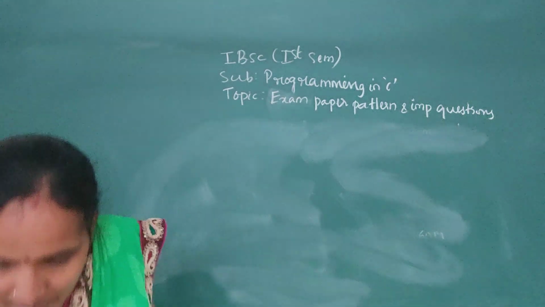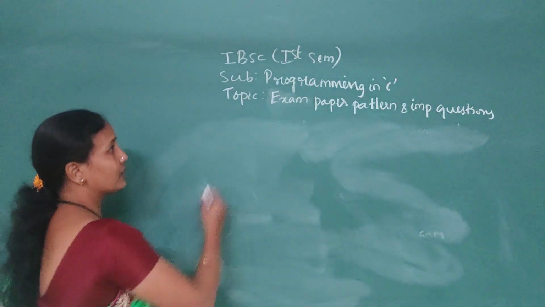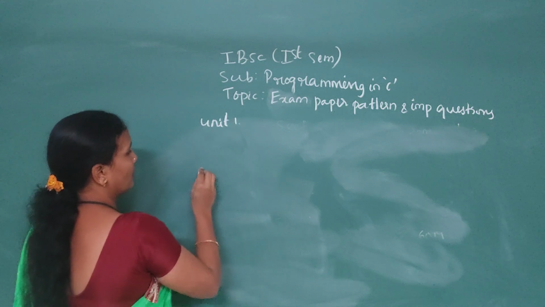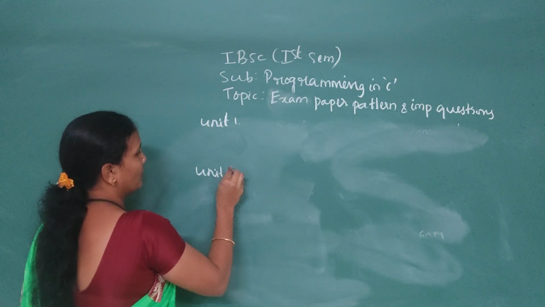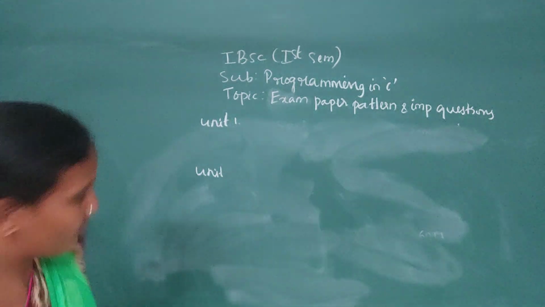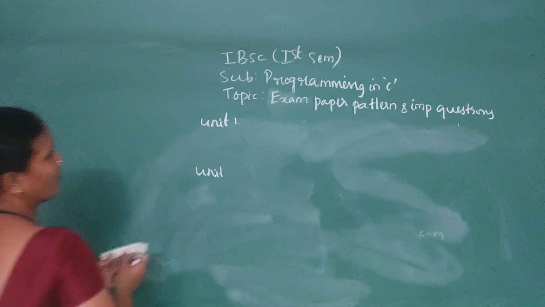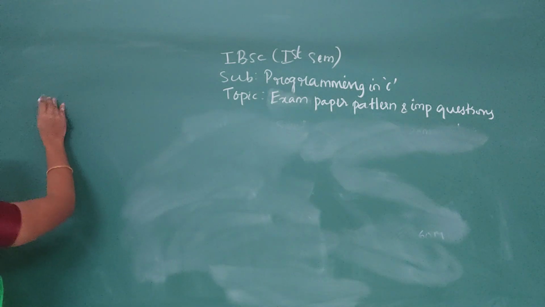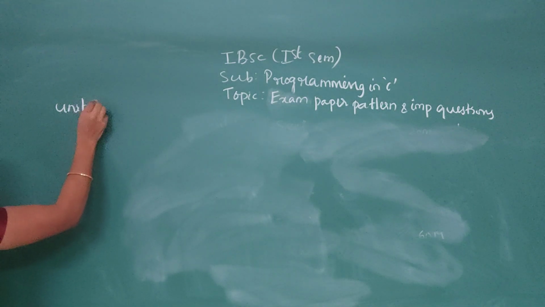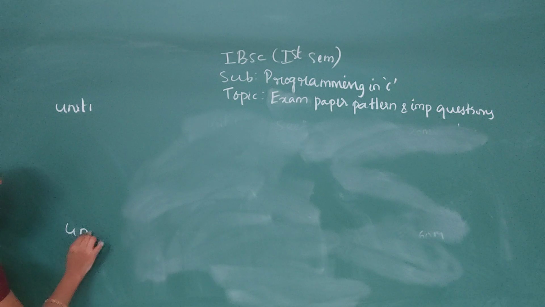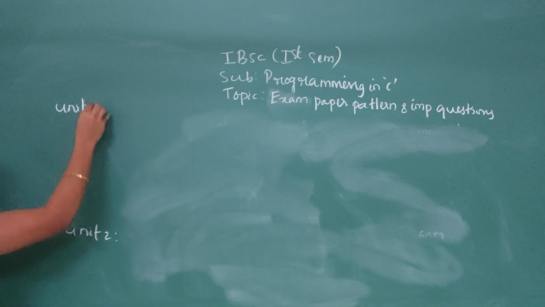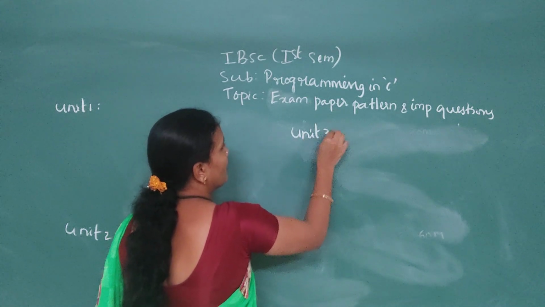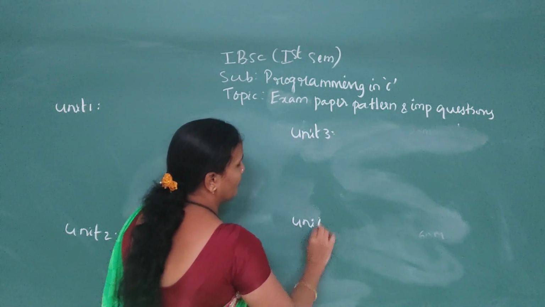Okay, now come to our syllabus. Our syllabus has 4 units: Unit 1, Unit 2, Unit 3 and Unit 4.